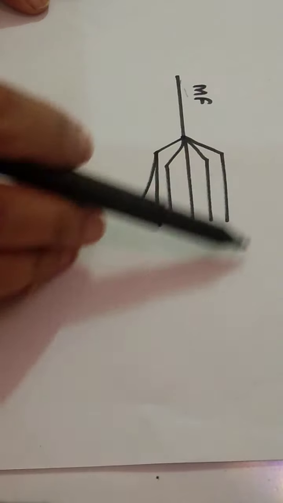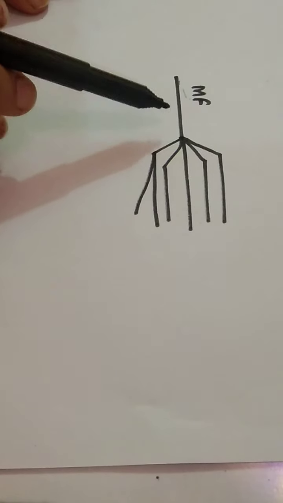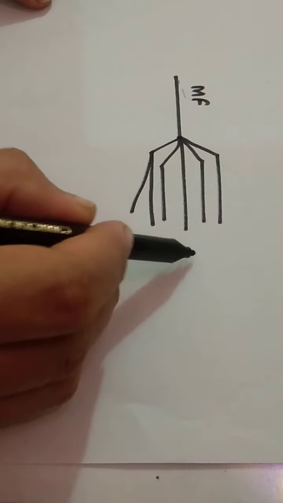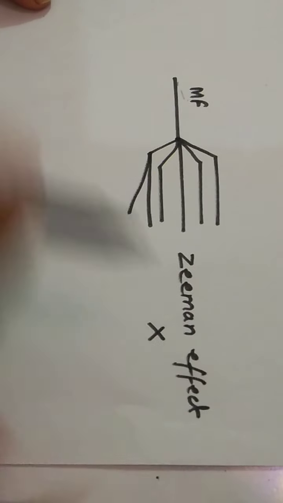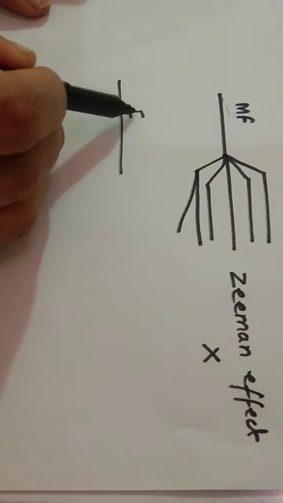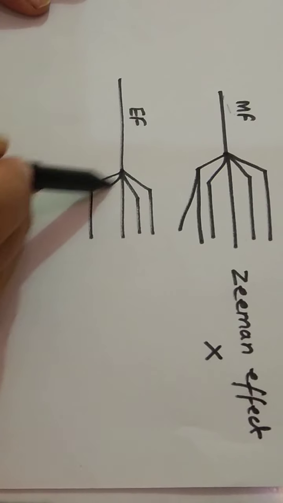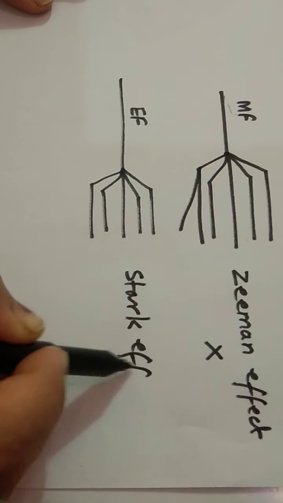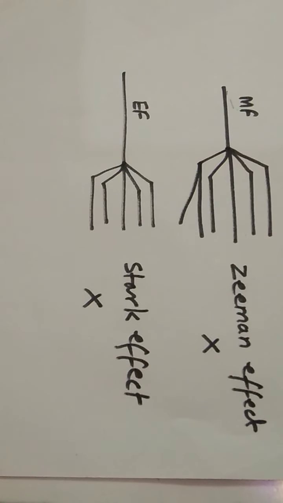This also was not explained by Bohr's model. In the same way, children, when this spectral line is placed in an electric field, again there is splitting of this single spectral line. This effect is known as the Stark effect. This effect also was not explained by Bohr's model.